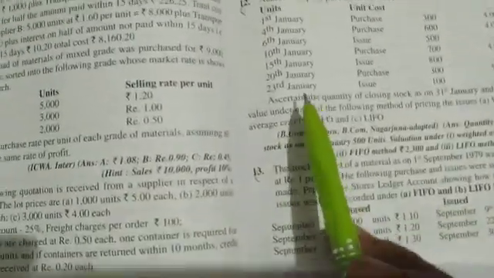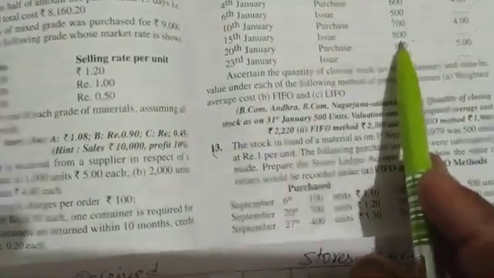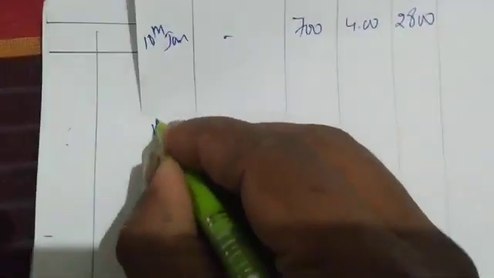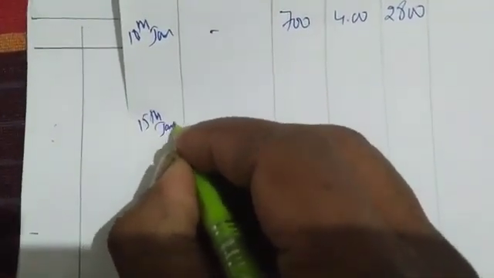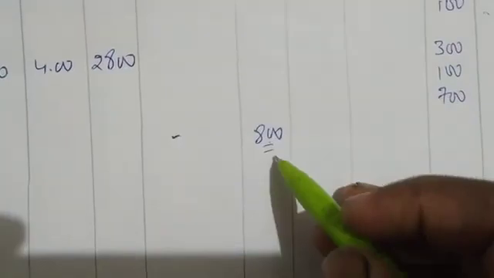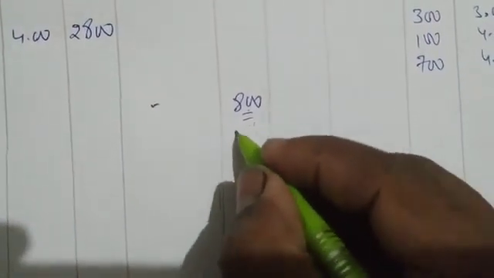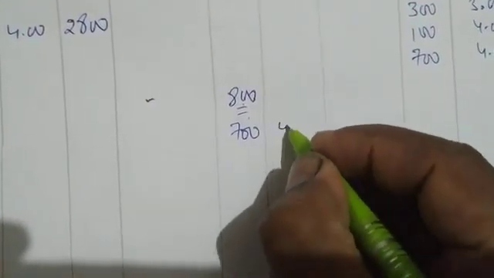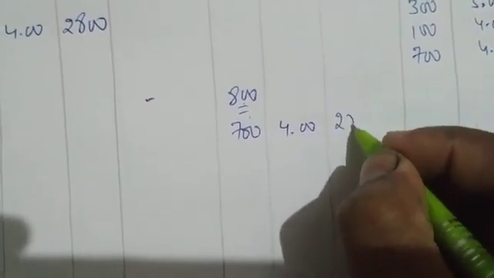Next, 15th January, issued 800 units. So be careful. Go to the requisition number and write 800. From 700, 800 we have to issue. We have to issue 800, but we have 700. Let us first issue 700 with 4 rupees, 2800.